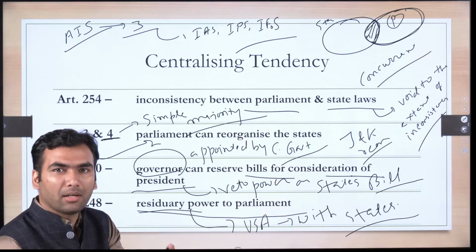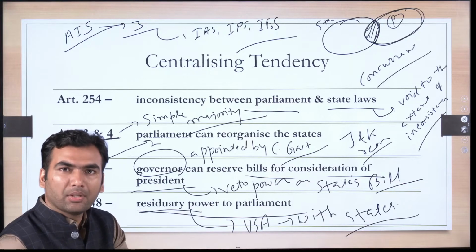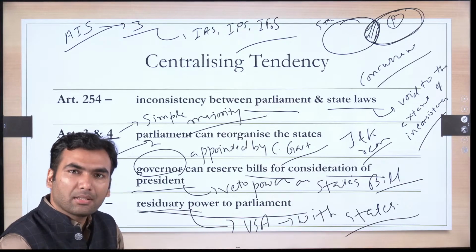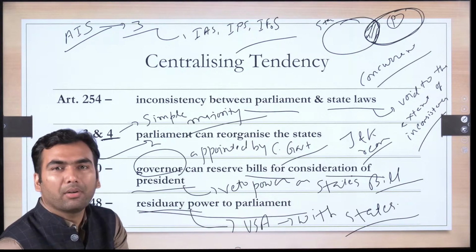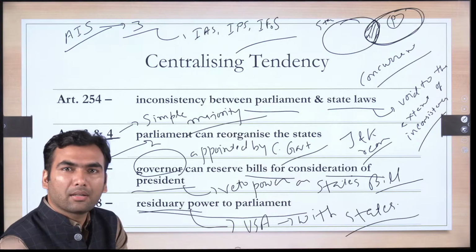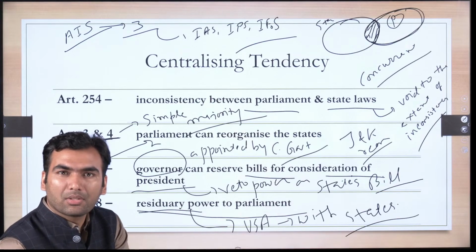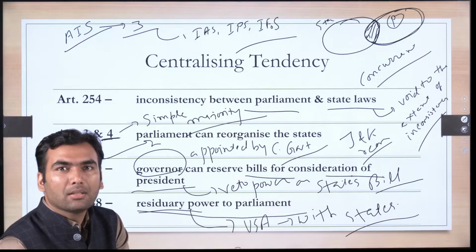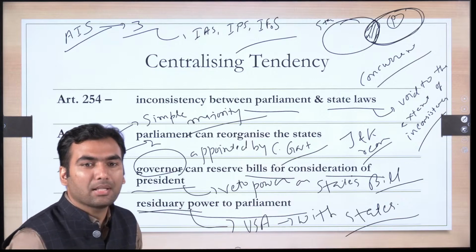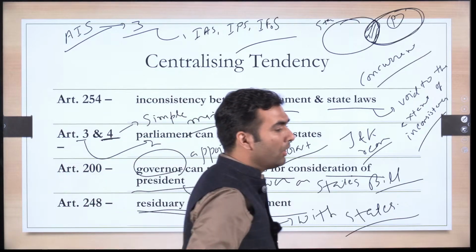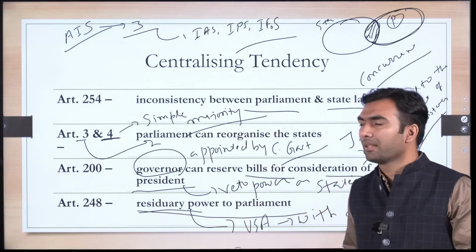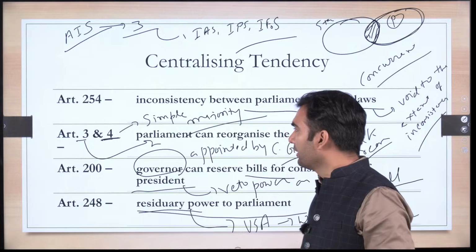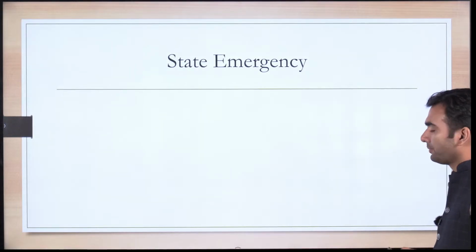Like revenue services officers. They work for the central government. They are appointed by the central government, recruited by the central government, trained by the central government. A state government has its own revenue officers. They are appointed by their state specific civil services exam. A similar mechanism does not exist for IAS and IPS officers. That's why it is said that they are not in the spirit of federalism. Why they are is a separate matter that we shall study later on.